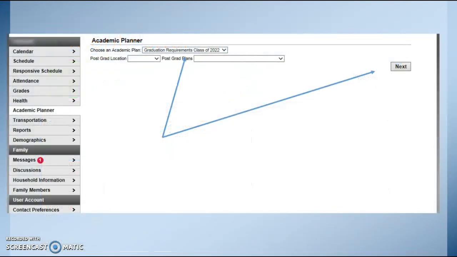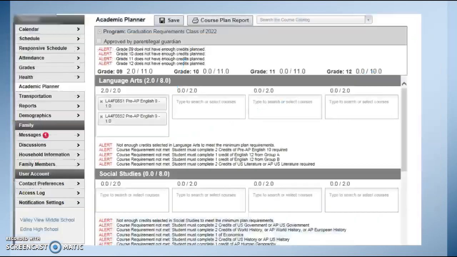On the top, you will be automatically assigned an academic plan, graduation requirements, the class of 2022. If you want, you can fill in the post-grad location and post-grad plans, but we recommend just hitting Next right now. If you do decide to fill in any of those boxes, it has no impact right now.